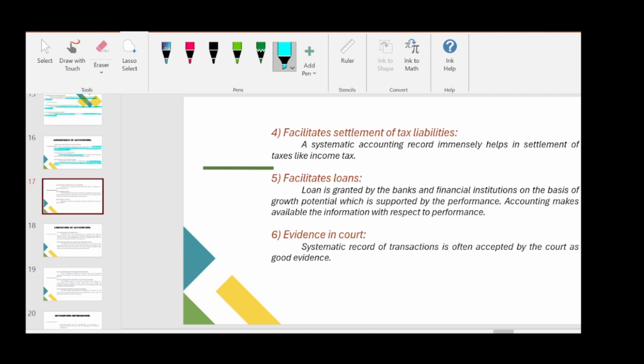Now, the fourth: facilitates settlement of tax liabilities.